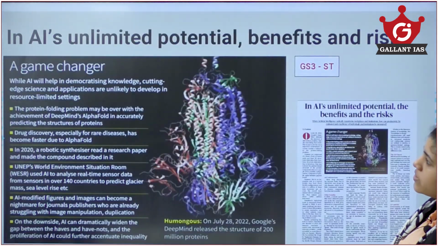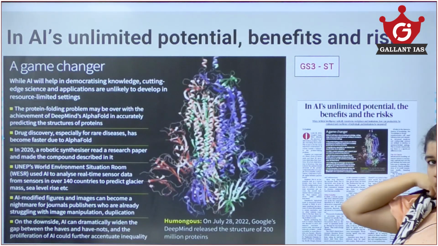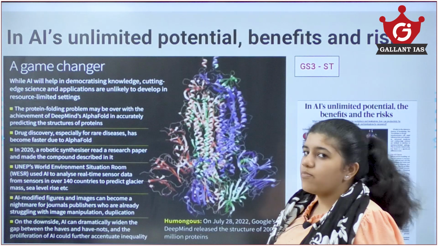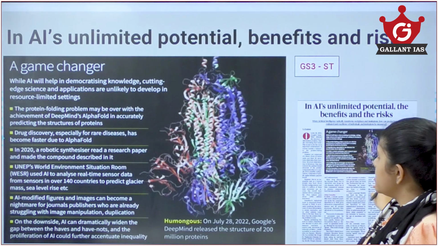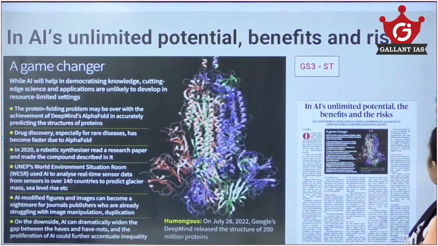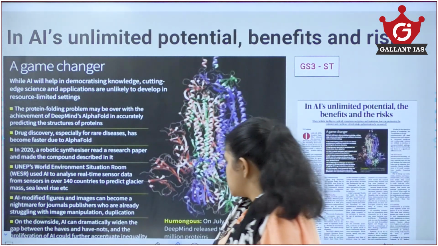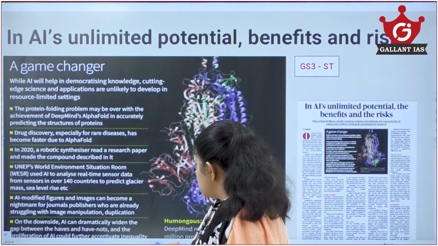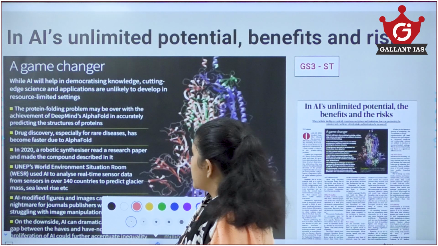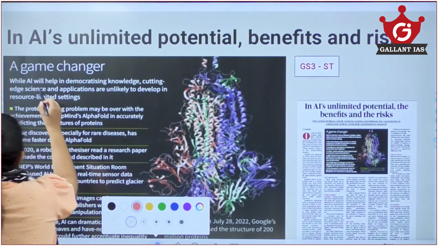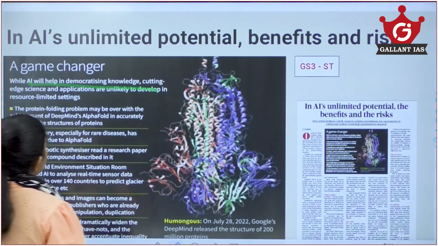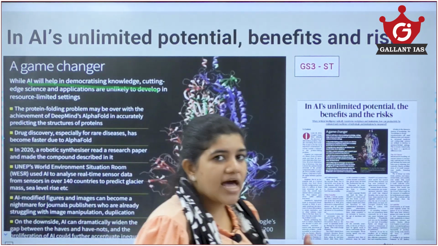Now moving on to the next, an important topic: artificial intelligence, unlimited potential. In this we will be talking about some of the potentials of artificial intelligence. See here, AI will help in democratizing knowledge, cutting edge science and so on.